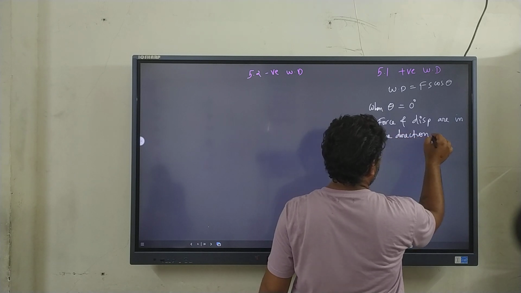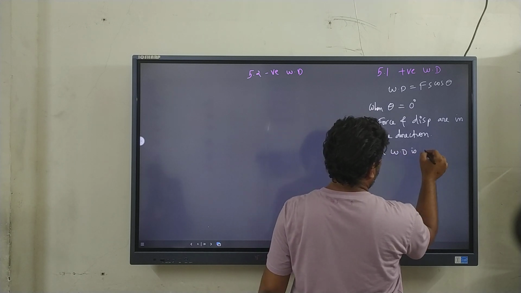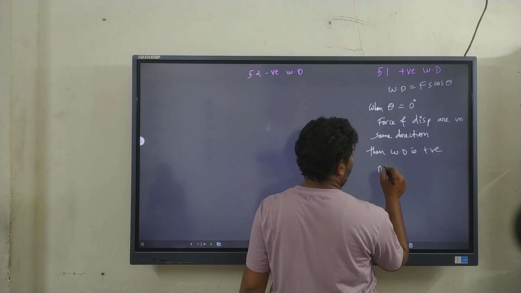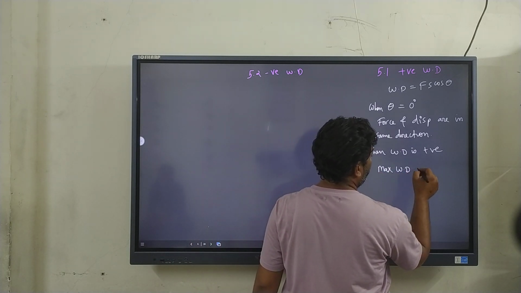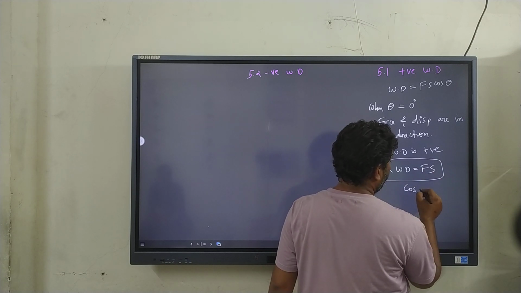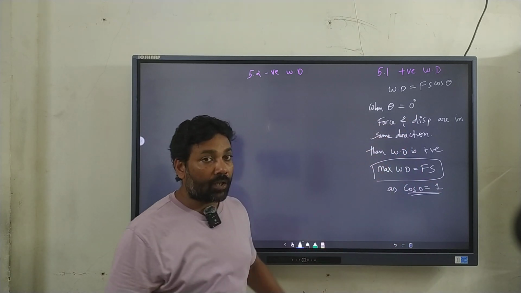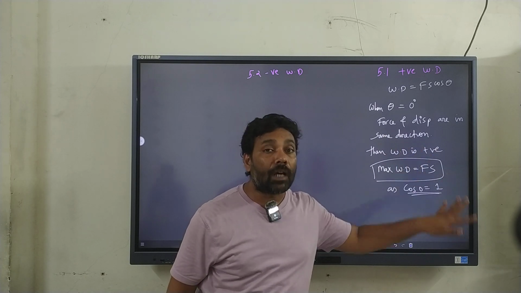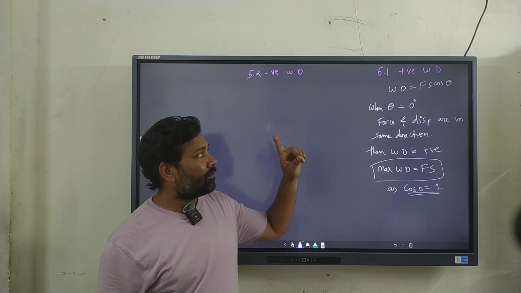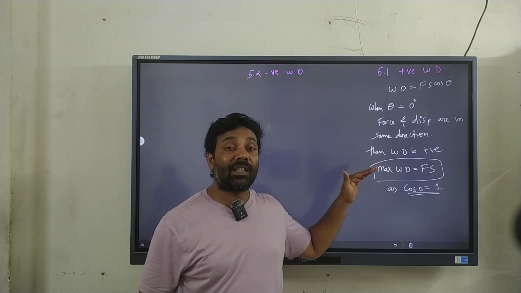Then work done is positive. You can also say maximum work done is Fs, as the value of cos 0 is 1. So when both are in the same direction, maximum work can be done by the given force as compared to any other situation. When force and displacement are in the same direction, you will get the maximum work.